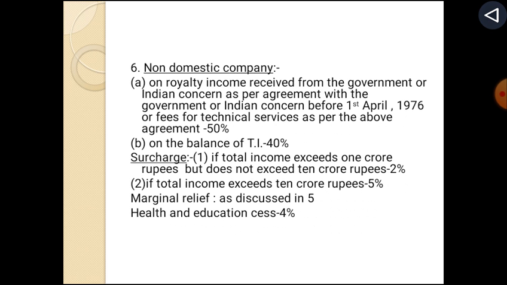Non-domestic company: on royalty income received from the government or Indian concern as per the agreement with the government or Indian concern before 1st April 1976, or fees for technical services as per the above agreement, 50%; on the balance of total income, 40%. Surcharge if total income exceeds 1 crore rupees but does not exceed 10 crore rupees, 2%; if total income exceeds 10 crore rupees, 5%; marginal relief as discussed in 5; health and education cess 4%.